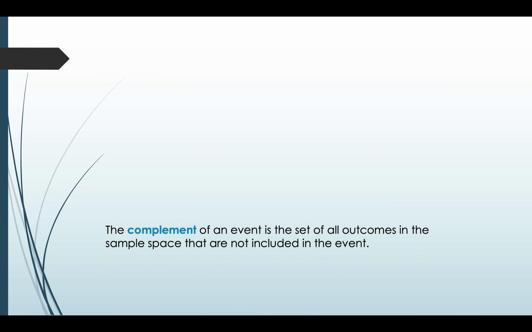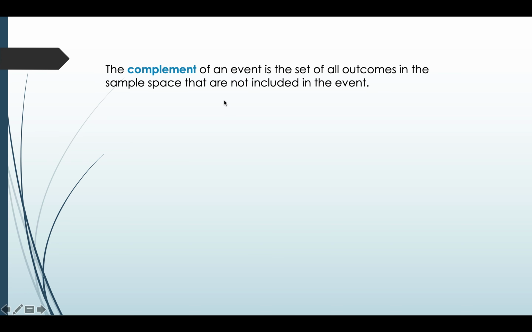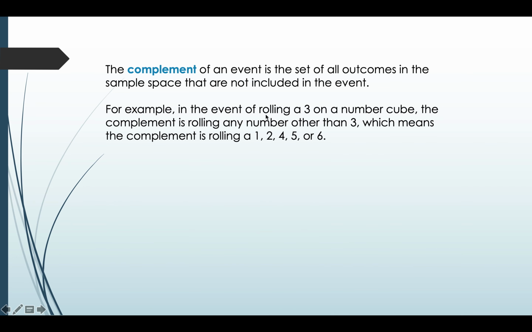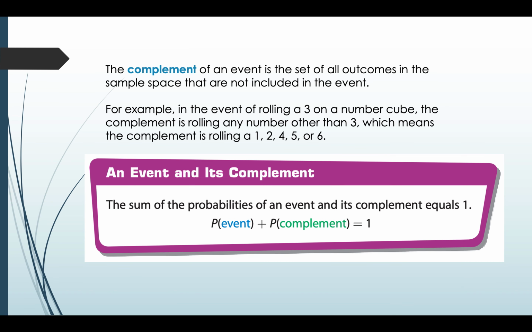Let's see what is the complement of an event. The complement of an event is the set of all outcomes in the sample space that are not included in the event. For example, in the event of rolling a 3 on a number cube, the complement is rolling any number other than 3, which means the complement is rolling a 1, 2, 4, 5 or 6. The equation is: probability of an event plus probability of its complement is equal to 1.